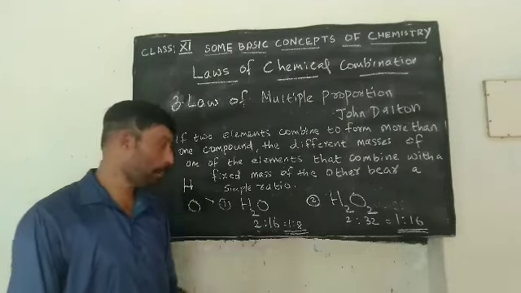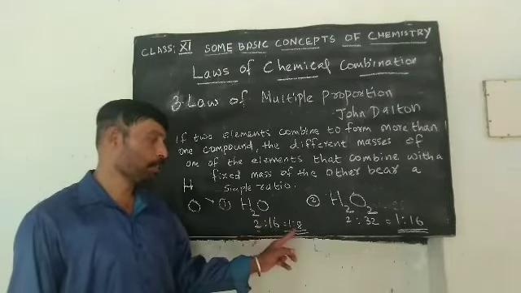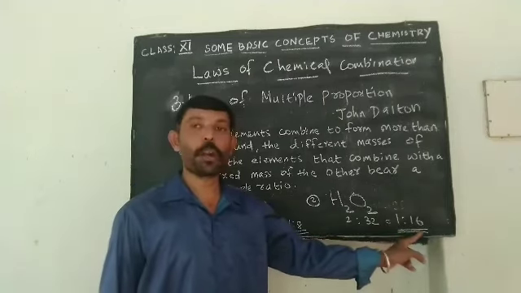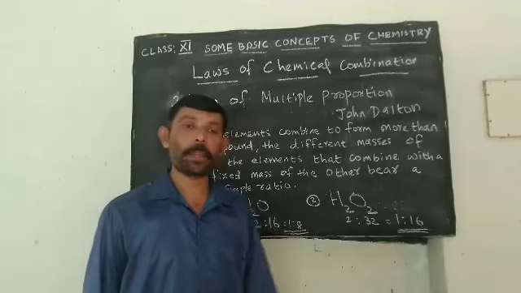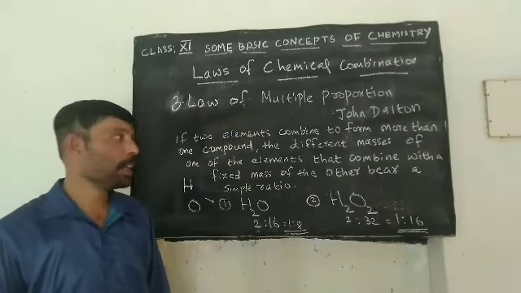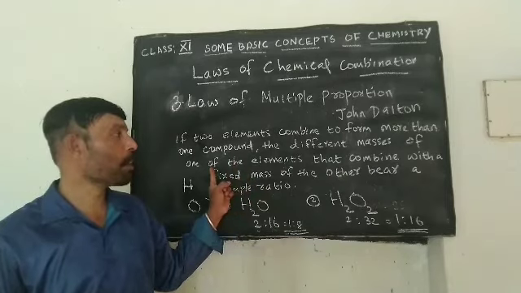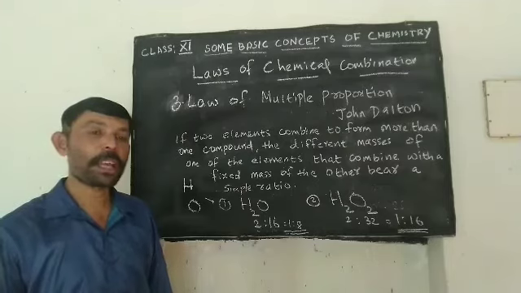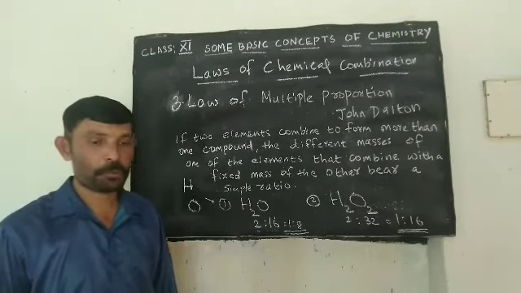That means in H2O, the ratio is 1:8. In H2O2, the ratio is 1:16. When two elements combine together to form more than one compound, the fixed mass of one that combines with the other will always bear a simple ratio.